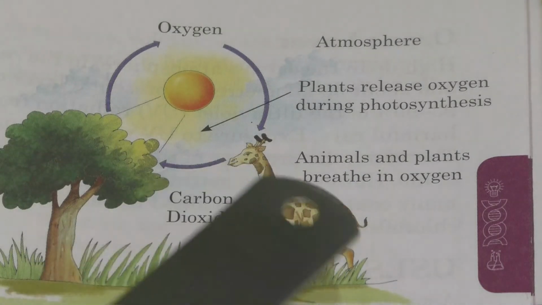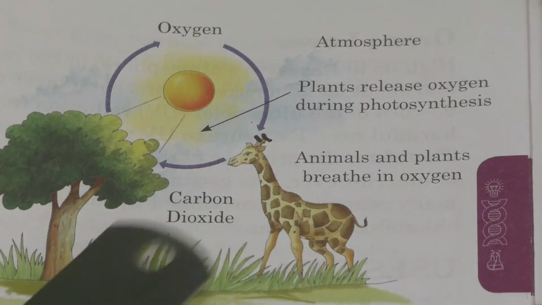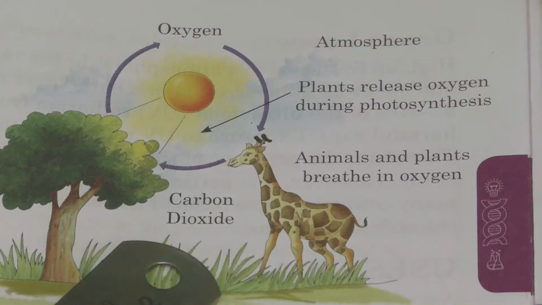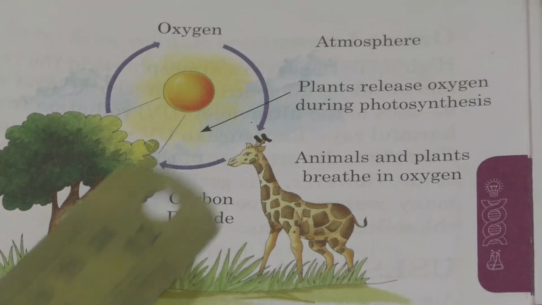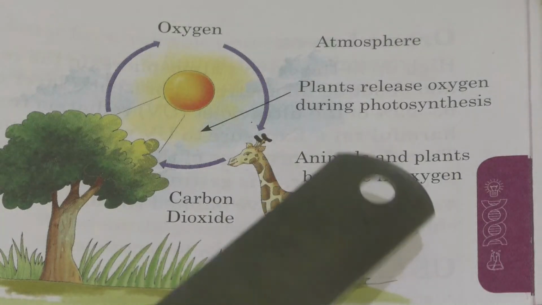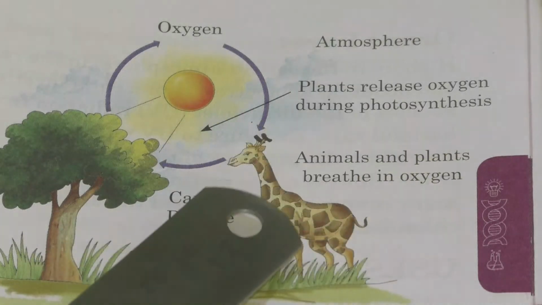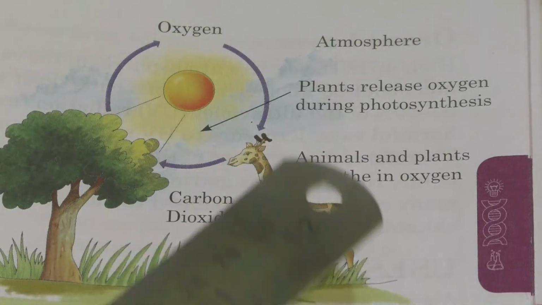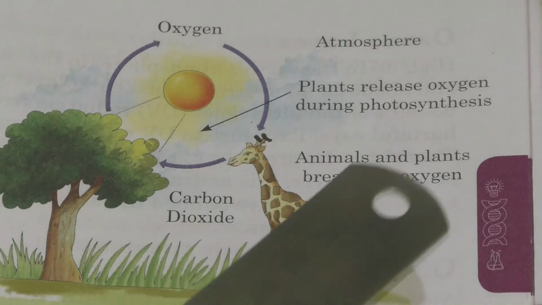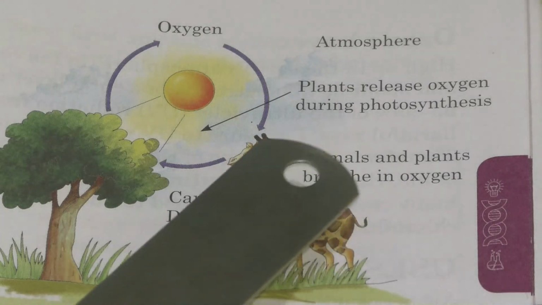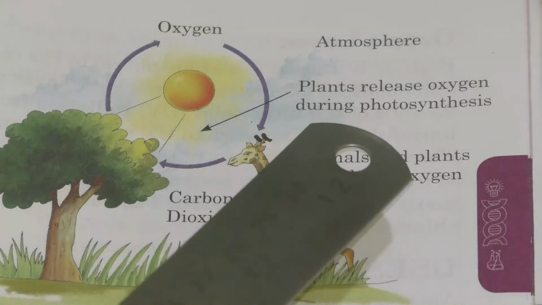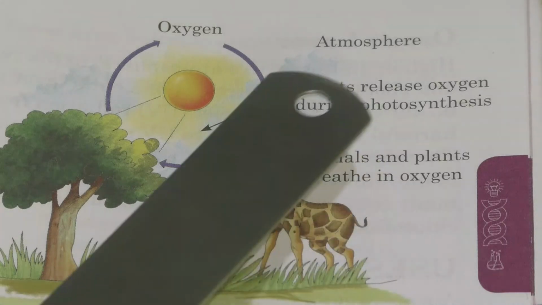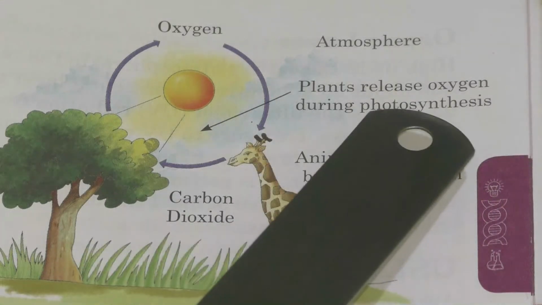Carbon dioxide is released out by the animals and taken in by the plants. Animals take in oxygen and plants release oxygen during photosynthesis. Clear? And this is the atmosphere.